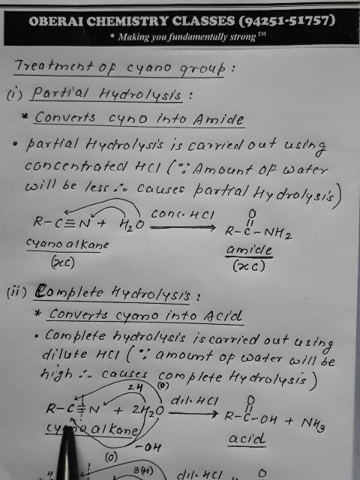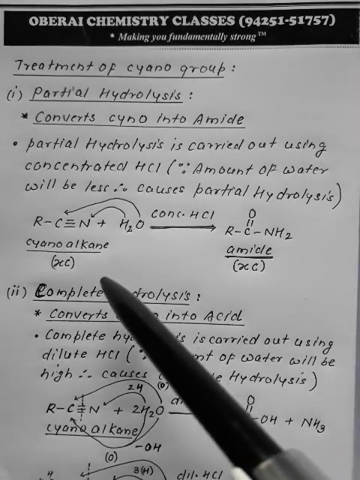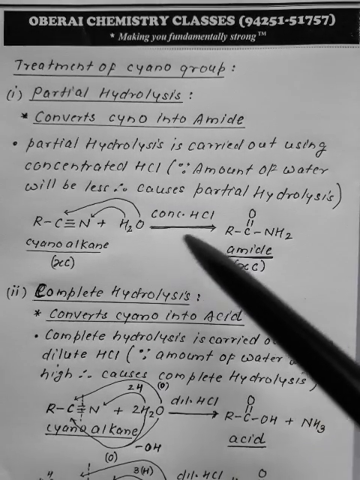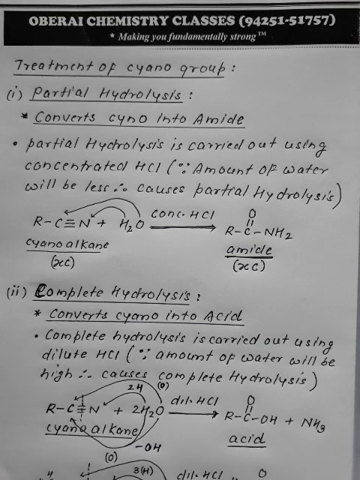Therefore one molecule of cyanoalkane will now react with two molecules of water. It was one cyanoalkane with one water molecule in case of concentrated HCl partial hydrolysis. Now one is reacting with two, it is complete hydrolysis. So what happens? Now 2 into 2, 4 H. There are 4 H. The carbon nitrogen bond breaks during the reaction.